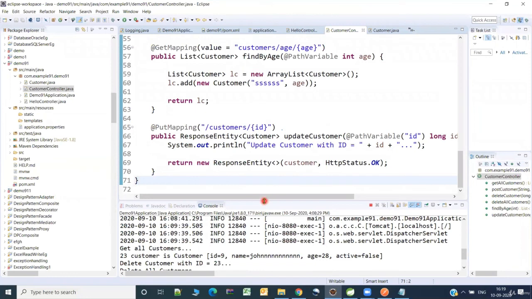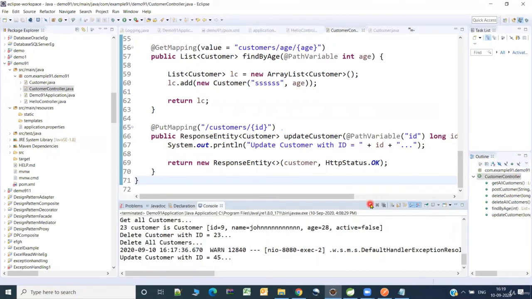Now some more things which I want to share with you. See here, it is using the default port 8080. Let us assume for whichever reason I do not want to use 8080. Maybe some other application is already using it. Some other web server is already listening on 8080. So I want to use a different port number.